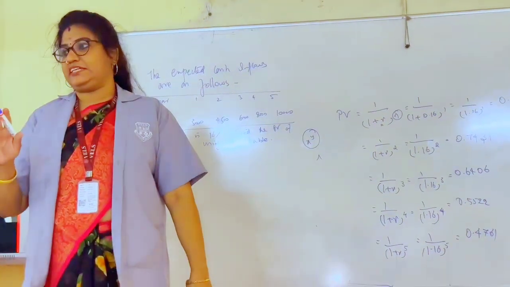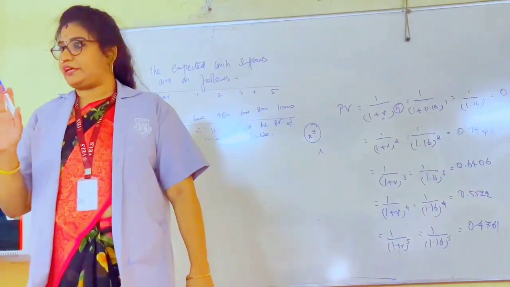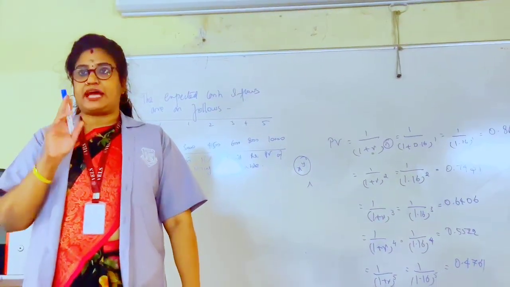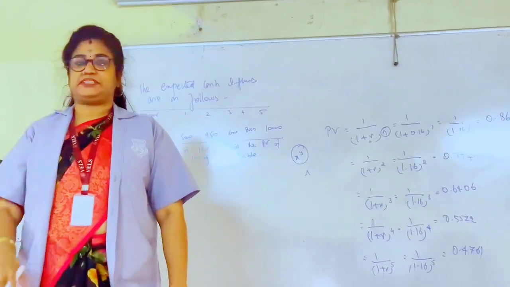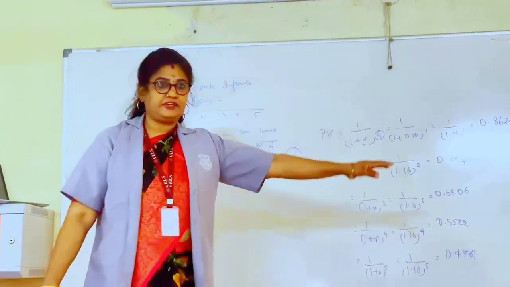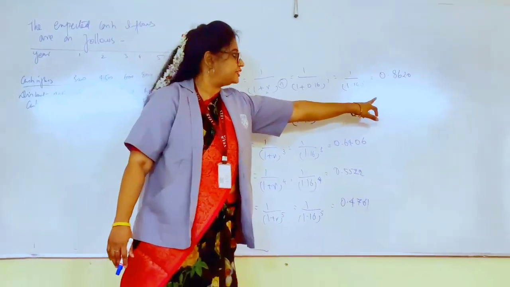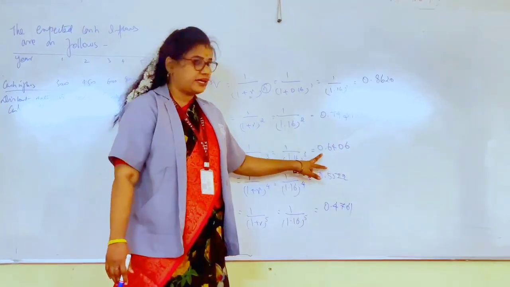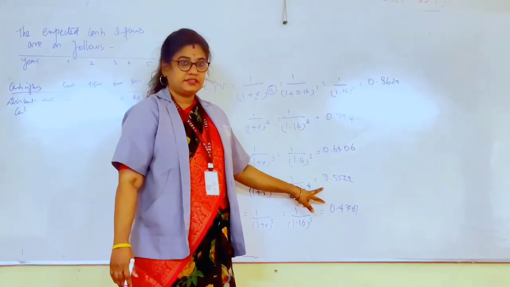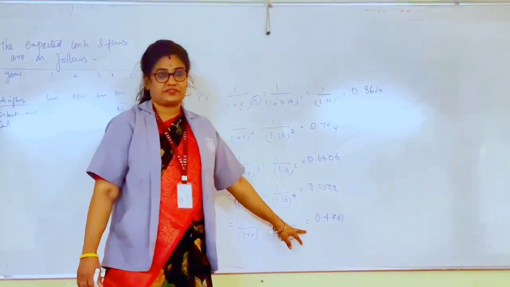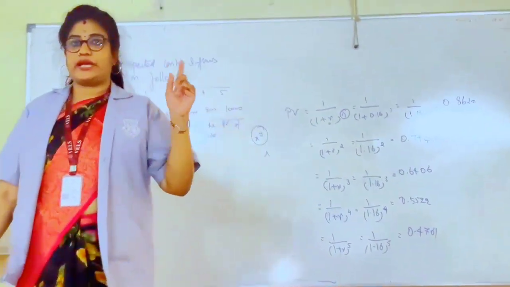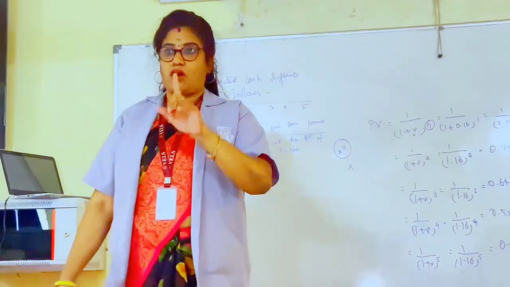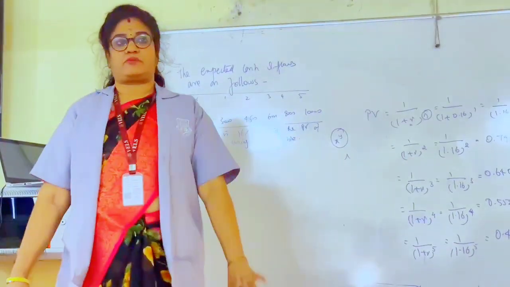10%, first year below 10%, do you find 0.909? Yes, ma'am. That is the correct table. Okay. So in that table, trace 16%. You find the values for the first year 0.8620, second year 0.7431, third year 0.6406, 0.5522, 0.4761. So you can also locate the same values with the help of the present value of 1 rupee table, or you can find them through this formula.